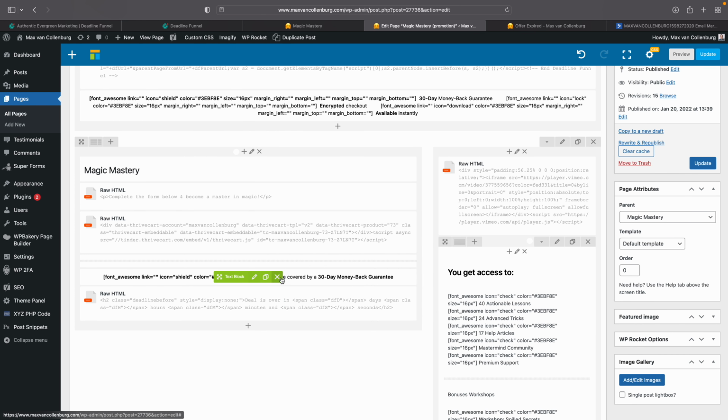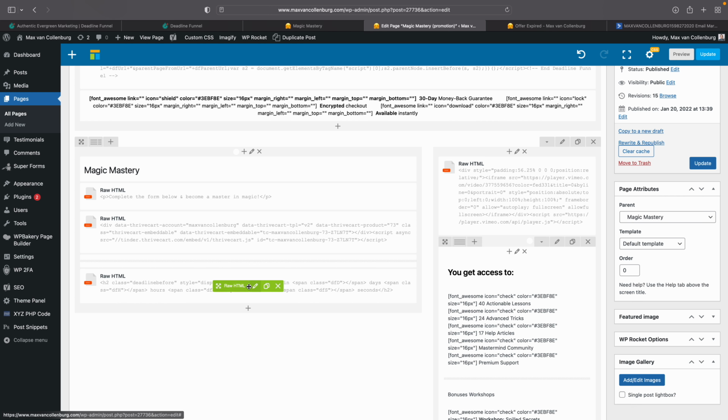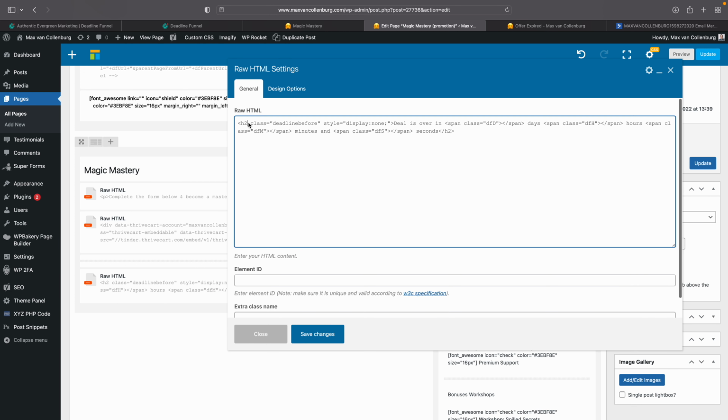And then what I want to do is remove this. And then here I will change this H2 to a paragraph, so I do not want this text to be too big. Right now it says deal is over in blah, blah, blah hours, minutes. And then I will say here offer, I want to change this text a bit. Expires in blah, blah days, comma, hours, and then end seconds. And then I also want to center this. So I just quickly do it like this.